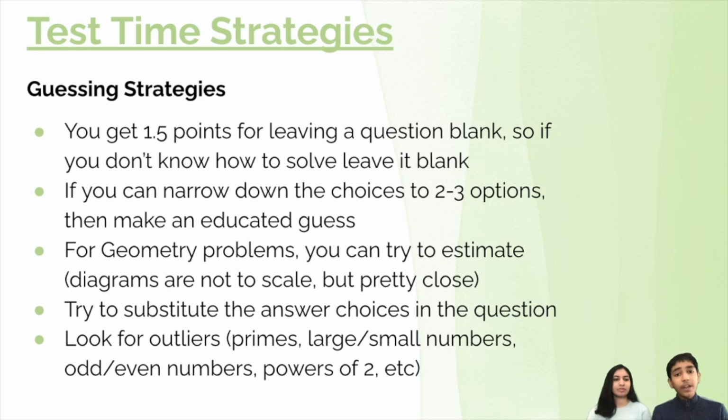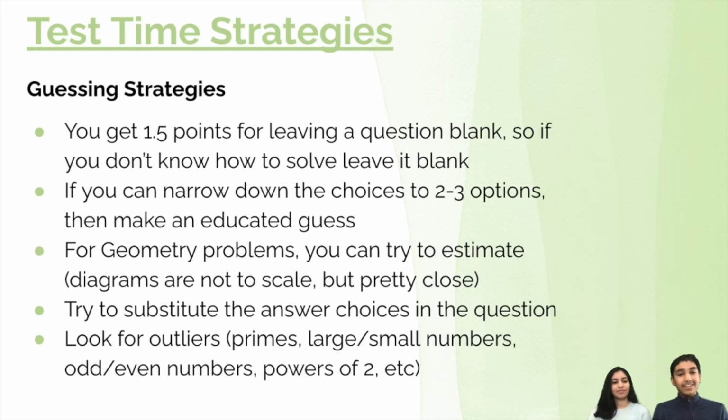But if you can narrow down the choices to 2, 3, or even 4 options, then you can try to make an educated guess. Because then the expected value of the number of points you're going to get is higher than if you just leave it blank. And for geometry problems, again, you can try to estimate it. You can actually get a ruler. You're allowed to use a ruler to measure the side lengths and see if you can estimate it. Oh, but this year that would be hard because it's online. But in general years, you could try to do that.